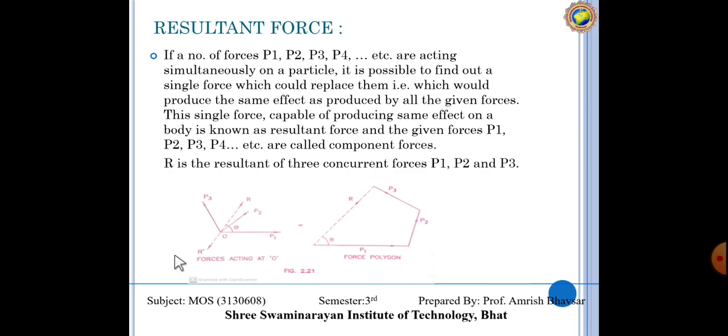Clear? So what are we going to do here, why are we studying this resultant force? Because we are engineers and we are going to solve some problems regarding this force. Suppose,